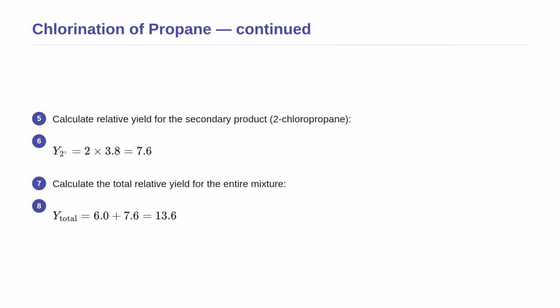Next, we add the relative yield of the primary product and the secondary product together to find the total yield score. Adding 6.0 and 7.6 gives us a total of 13.6. This total score represents the entire mixture of products formed in the reaction, and we will use it as our denominator to find the final percentages.